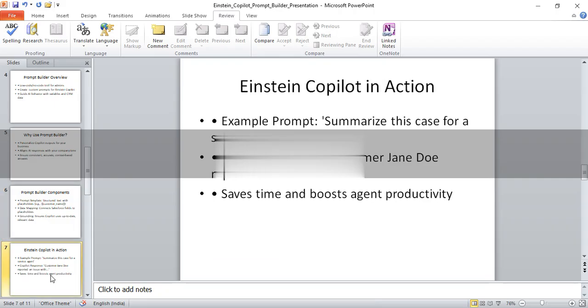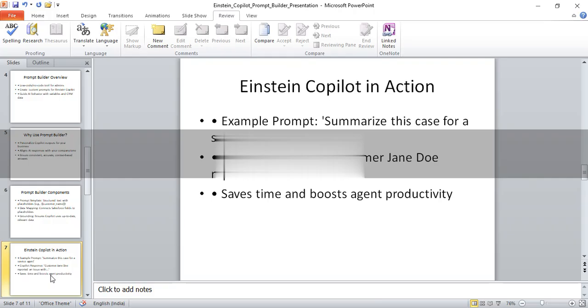Einstein Copilot in action. Example prompt: summarize this case for a service agent. Copilot responds that customer Jane Doe reported an issue with, and then it goes on to the narration. When it comes into the picture, the example prompt and the Copilot response should be equal, and it should be necessary for the users.